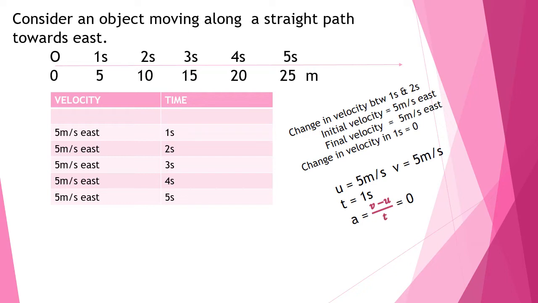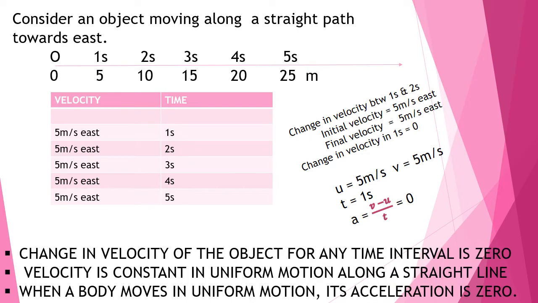Now between 1 second and 2 second, the displacement again is 5 meter towards east. So the velocity again is 5 meter per second towards east. When we analyze, we see that this object has uniform velocity, or there is no change in velocity. In every interval of 1 second, the object has the same velocity of 5 meter per second towards east. It means that the change in velocity of the object for any time interval is 0. If we take the change in velocity between the first second and the second second, in the first second the velocity was 5 meter per second east, that is the initial velocity. In the second second also, the velocity is 5 meter per second east. That is the final velocity.